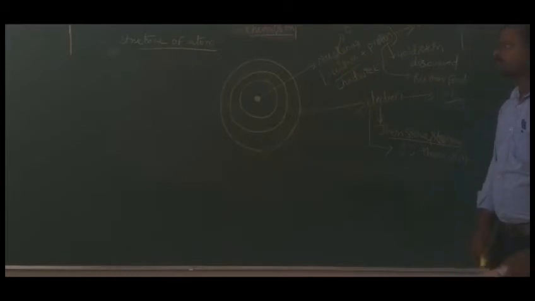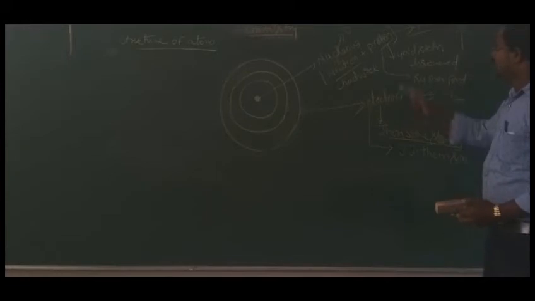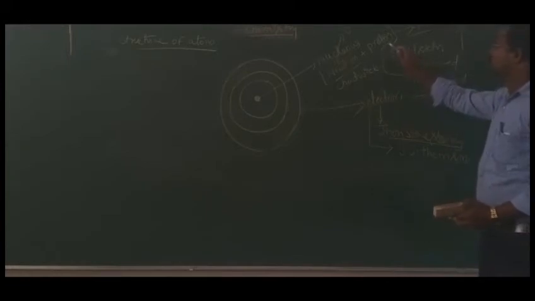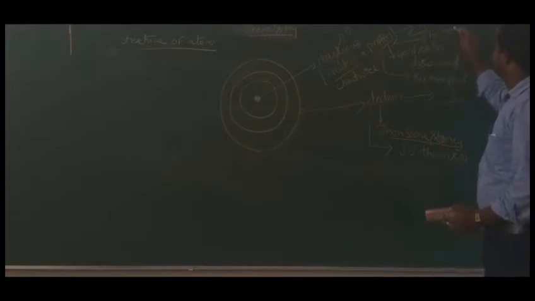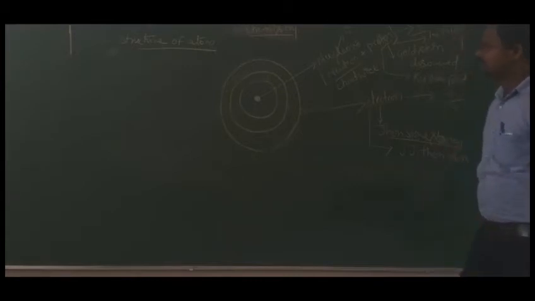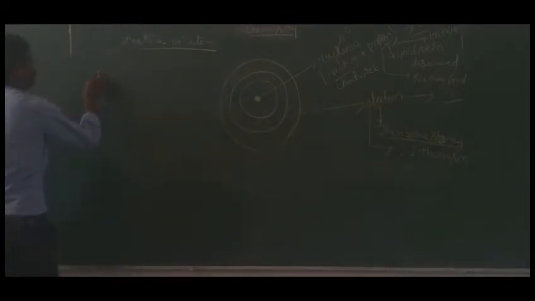Next, the mass of the proton is 1.67 into 10 to the power of minus 27 kg.